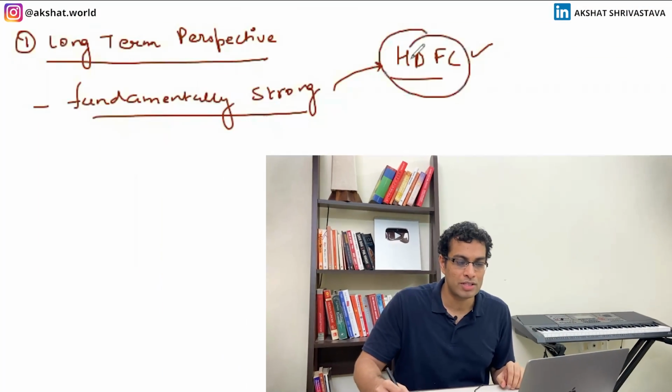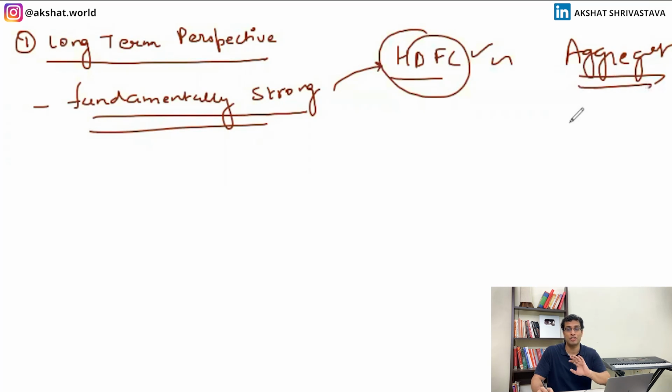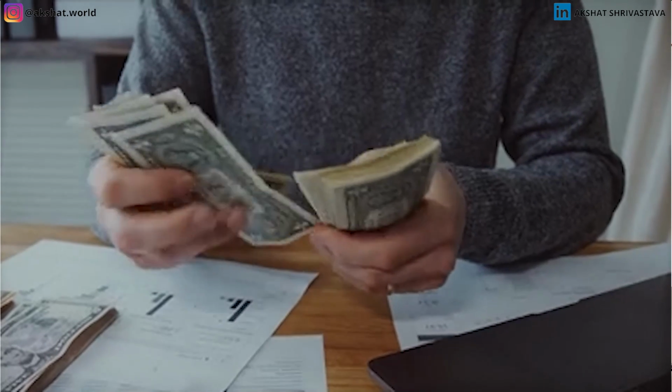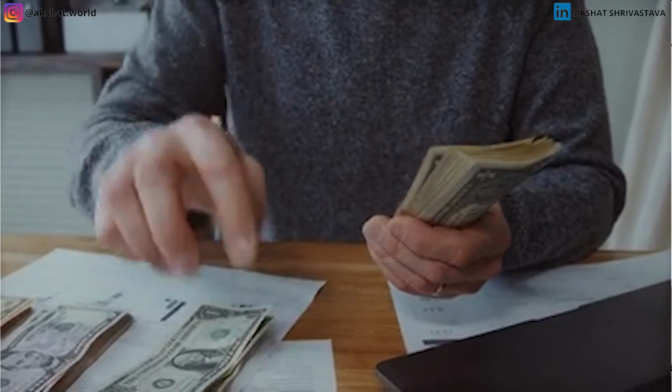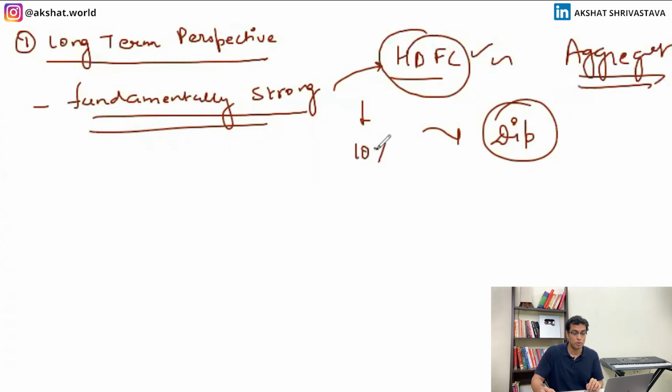So when am I looking to sell this off? I don't think I'll sell it, right? I honestly do not want to sell it. I'm trying to aggregate more of HDFC Bank at every dip, right? So when they say, hey, buy the dip, it means buy fundamentally strong shares which you are trying to hold from a long-term perspective on dips. This is my strategy. Whenever HDFC Bank falls, I will buy a little bit more of it. Then whenever it falls, if I have more money, I'll buy more of it. Up to what point? It will never go more than 10% of my portfolio ever. It will usually stay at around 5%.